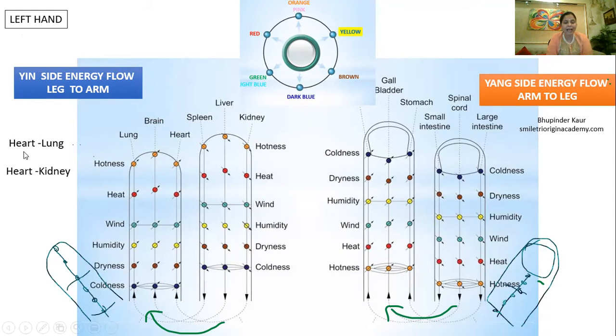If a person has hypothyroid and also has symptoms of the respiratory system, some asthma or any symptom of lung, or if this person has any sadness or skin disease, there are many criteria. Now you can see there is another connection, heart with the kidney.